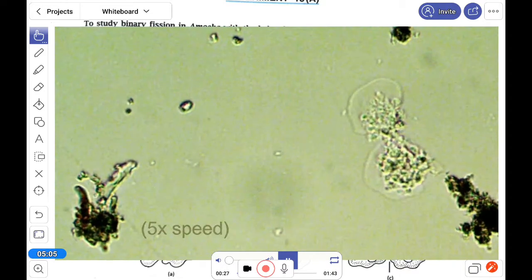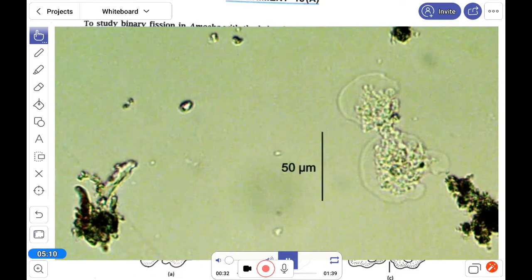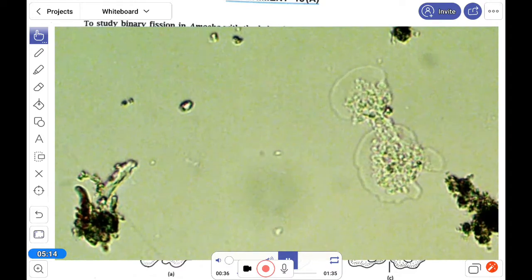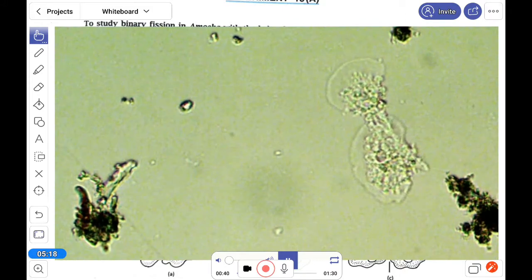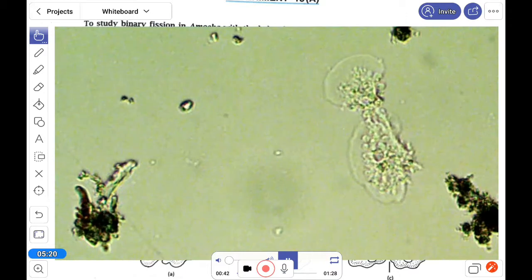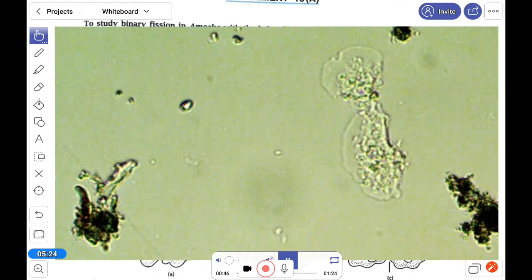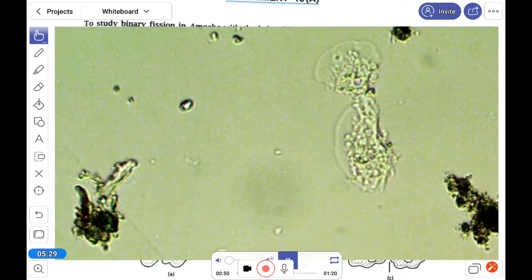Look here, it is the live one. Here you can see binary fission. It divides, the nucleus has already divided, now the cytoplasm is dividing, and gradually it is going apart. This one amoeba now divides into two.